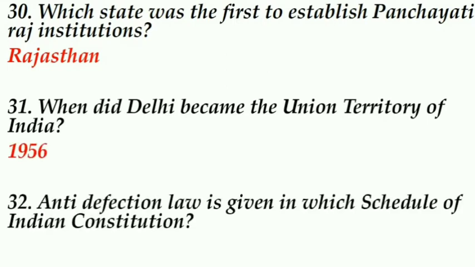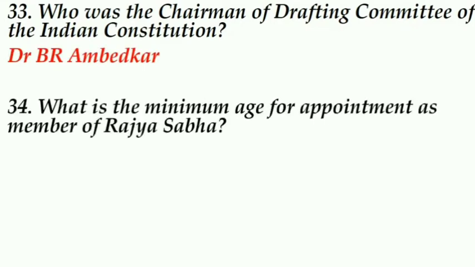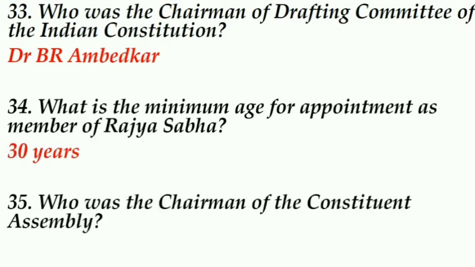Anti-defection law is given in which schedule of the Indian Constitution? 10th schedule. Who was the chairman of the drafting committee of the Indian Constitution? Dr. B.R. Ambedkar. What is the minimum age for appointment as a member of Rajya Sabha? 30 years. Who was the chairman of the Constituent Assembly? Rajendra Prasad.